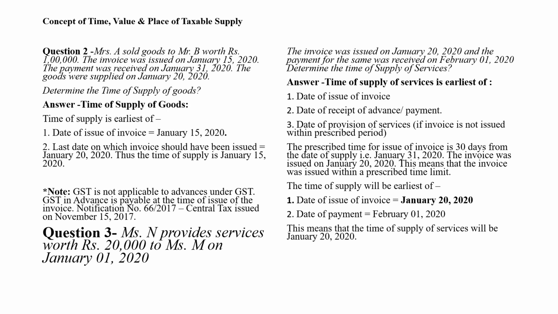Thus, time of supply is January 15, 2020. Here, a very important note is given. GST is not applicable to advances under the GST Act. GST in advance is payable at the time of issue of the invoice.